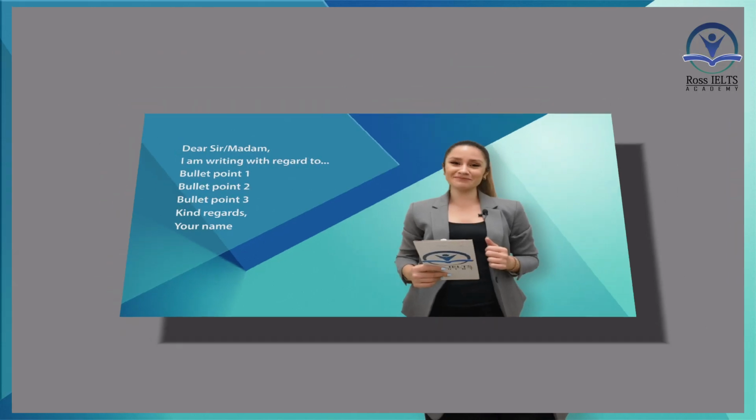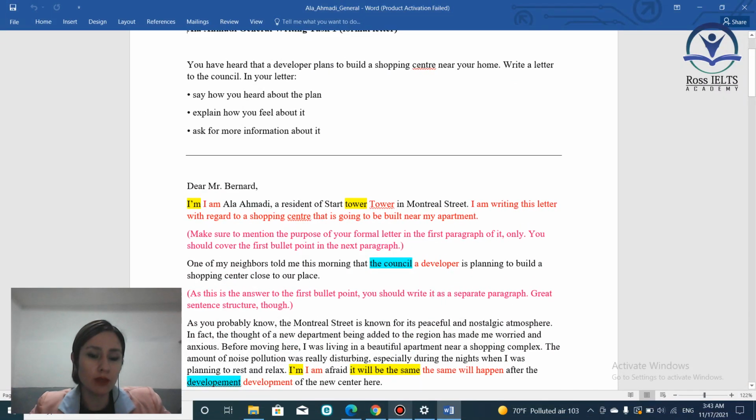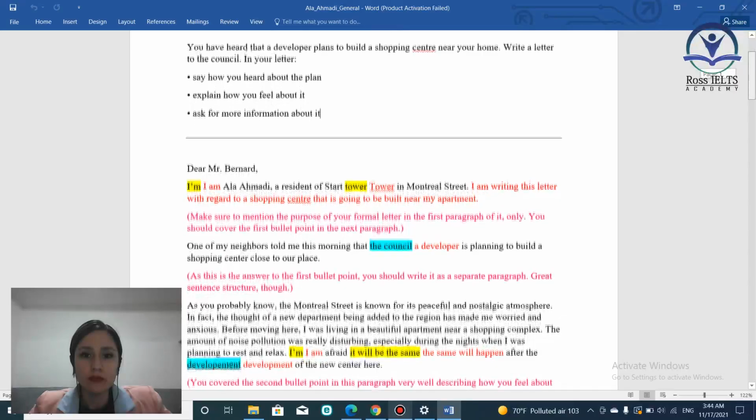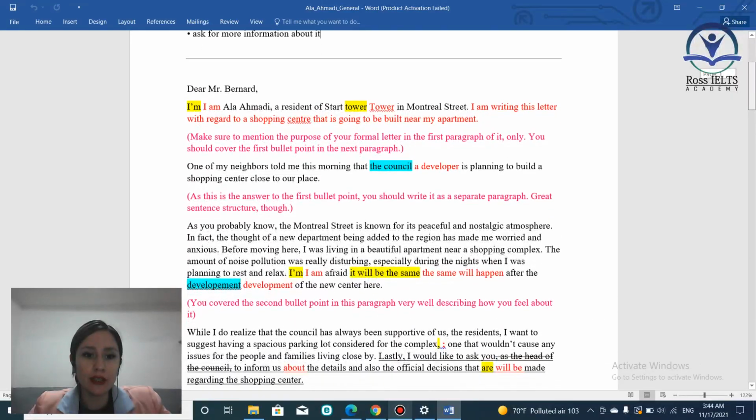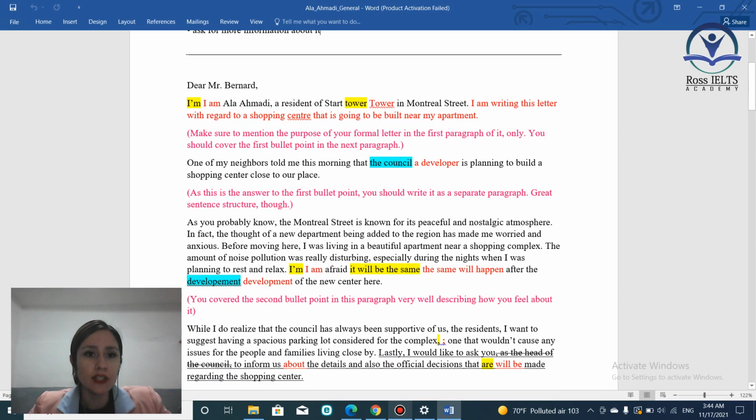Now, let's move on. First, we read the question statement and the bullet points to see what we were asked to write about, and then I start with the first paragraph of yours, okay? So it says, you have heard that a developer plans to build a shopping center near your home. Write a letter to the council. Okay, it says the council, it obviously shows that this is a formal letter. In your letter, say how you heard about the plan, explain how you feel about it, ask for more information about it.